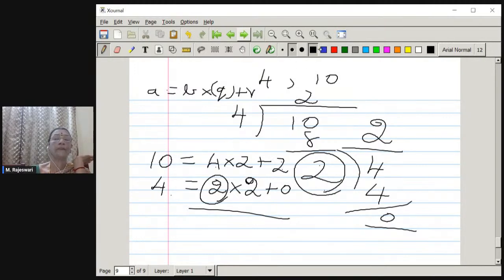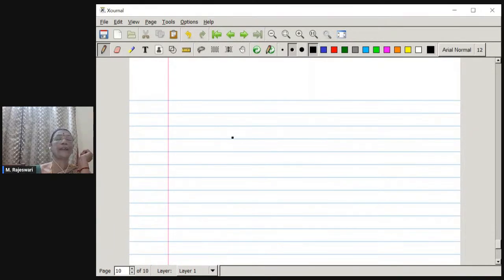Okay. Now, next is, how are we going to find the LCM and HCF using the prime factorization method? The prime factorization method can also be used for finding the LCM of two numbers. And also there is the long division method which you have studied in your earlier classes. But just because you are introduced to two new concepts, it is advisable to use this particular method which I am going to elaborate to find the LCM and HCF of two numbers.